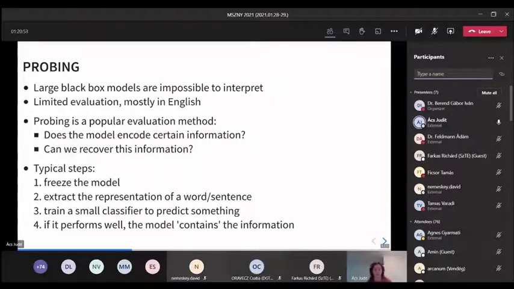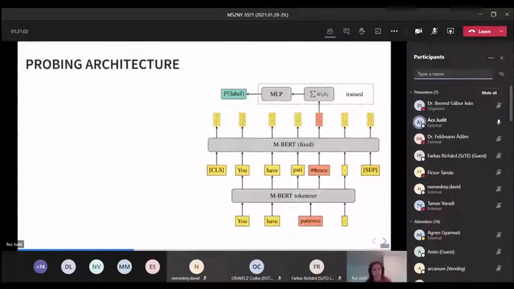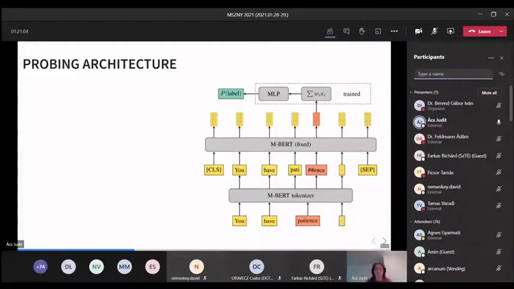We can conclude that. There is criticism of this line of work, but since we are just looking at trends, it will help us a lot. This is our probing architecture.